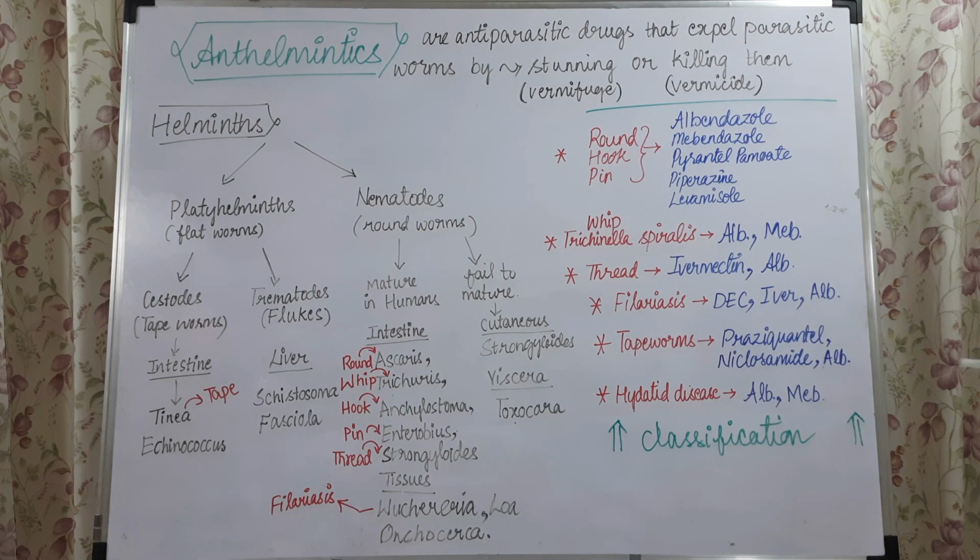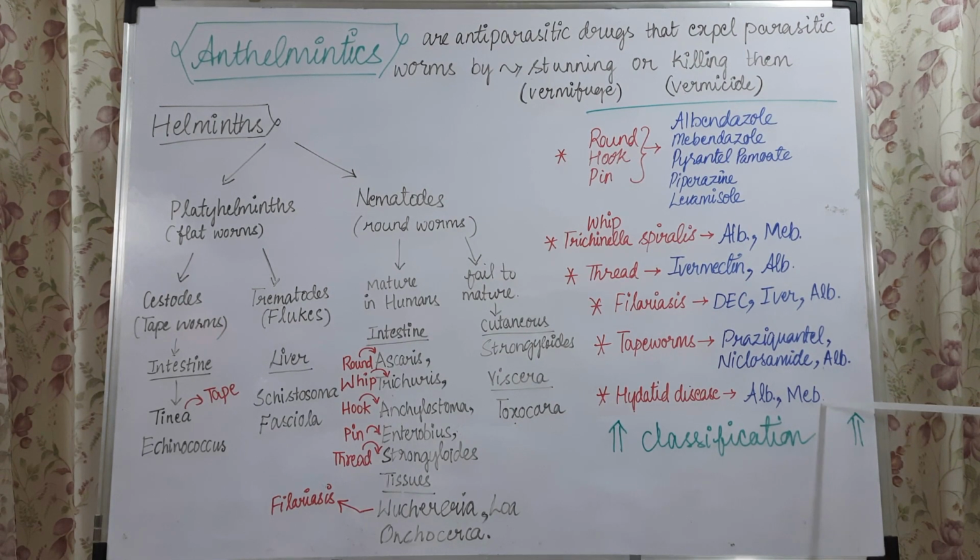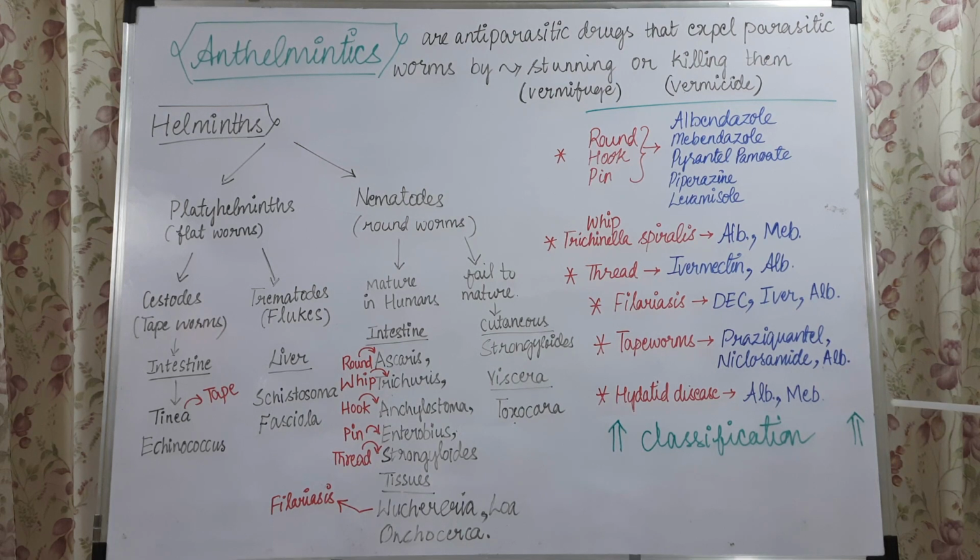So next thing is classification. The drugs that are used to treat roundworm, hookworm and pinworm are albendazole, mebendazole, pyrantel pamoate, piperazine and levamisole. Actually, this is the classification based upon the uses of the drugs. You can also classify them based upon the chemical structures of these drugs, but here we are doing it with the help of their uses. So let us first go through the different drugs that are available here.